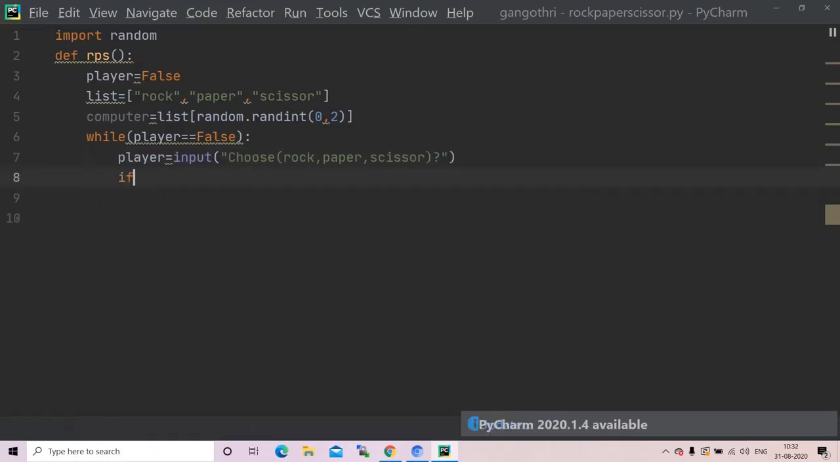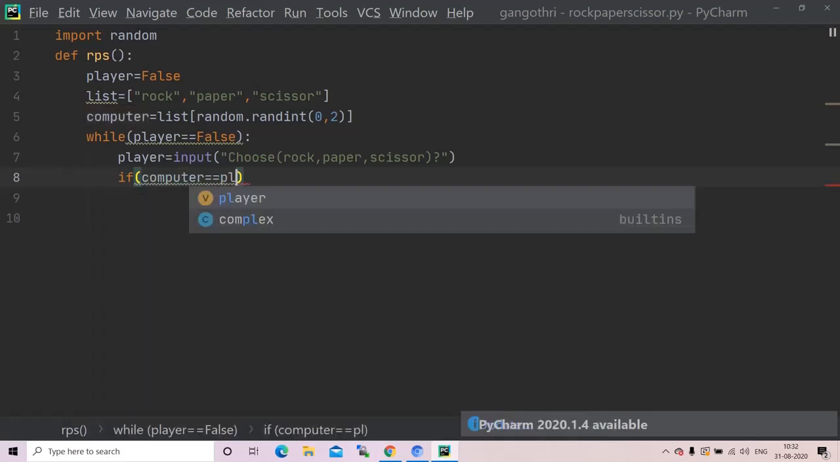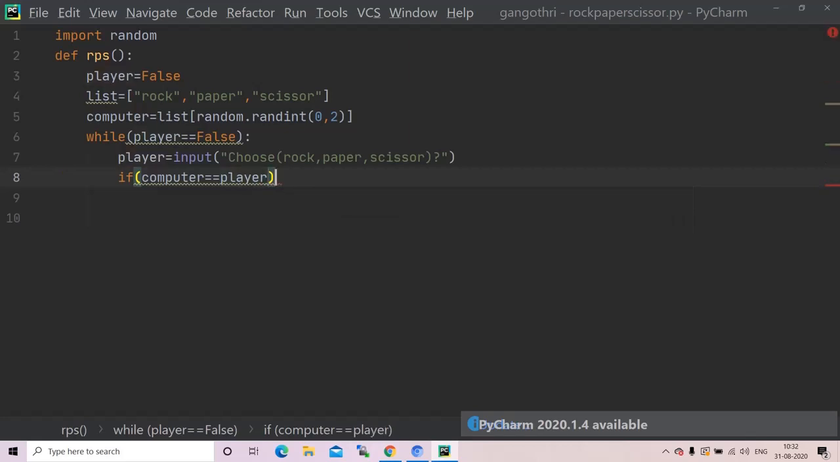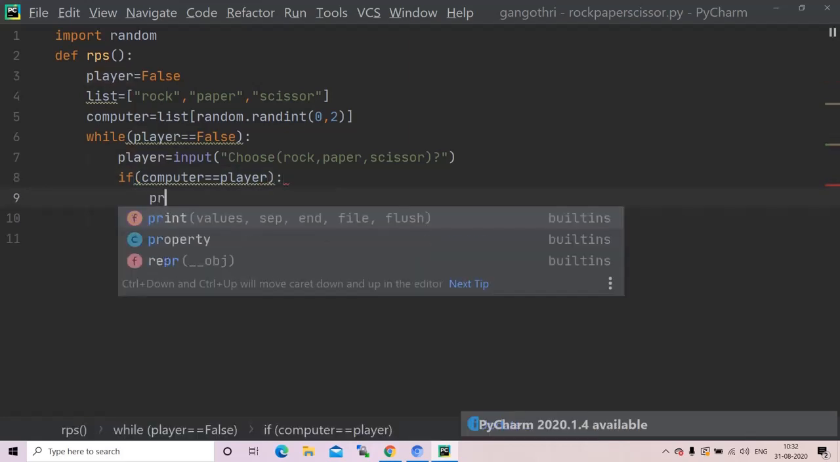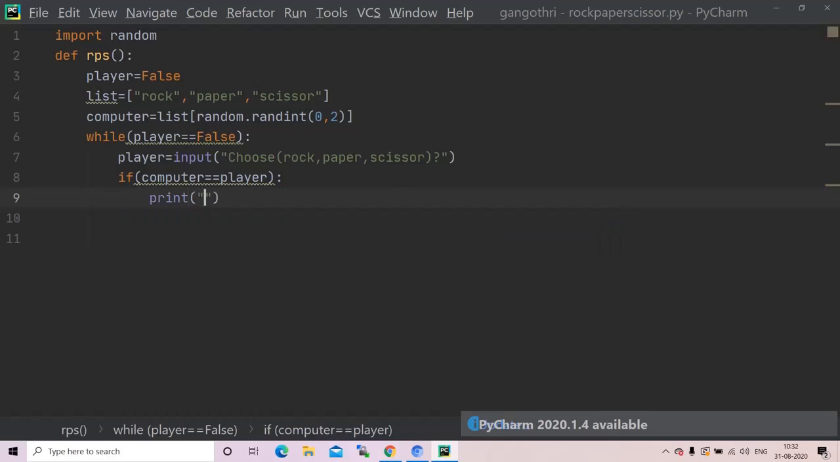Now I'll use some if condition statements, if, elif and else. Firstly, I want to check if computer and player ties out or not. If computer is equals to player, print the match is tied.